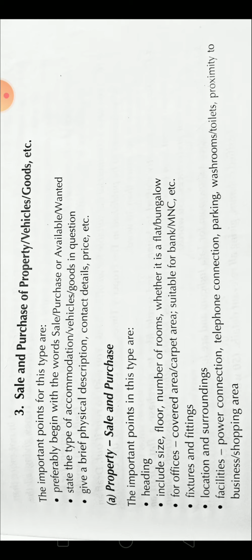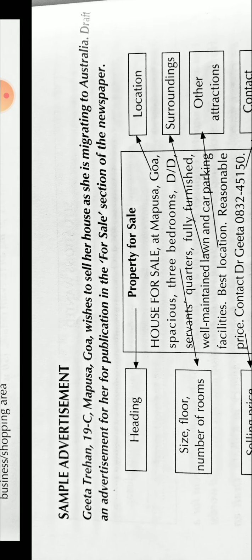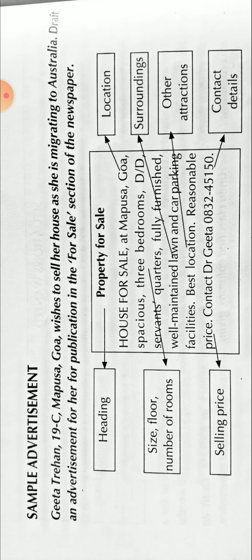Let us see an example in order to understand it better. Geeta Trehan, 19C, Mapusa, Goa, wishes to sell her house as she is migrating to Australia. So here, Geeta Trehan, she is from Goa and she wishes to sell her house. So this is, yes, property for sale. And the reason is she is migrating to Australia.